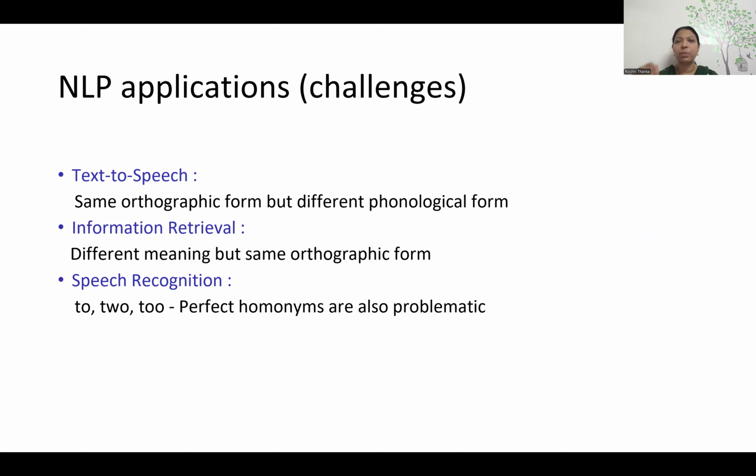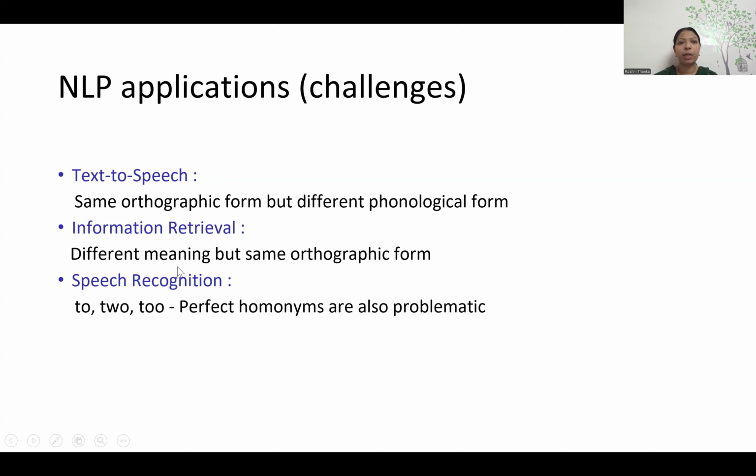The machine has to understand the human language. So this is a challenge for a machine to understand the context and give the meaning. Bang, the spelling is the same but it has a different meaning. The orthographic form, the written form, is the same but brings a different meaning. So that is again a challenge when you do information retrieval in NLP.